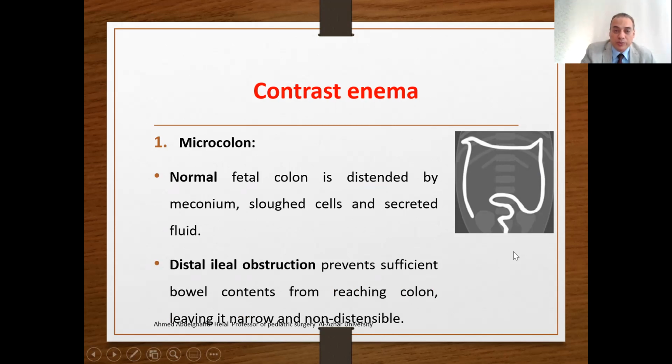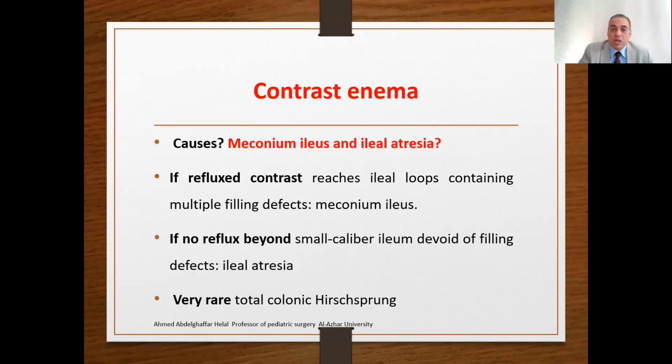What are the causes? Maybe meconium ileus or ileal atresia. How to differentiate? If refluxed contrast reaches the ileal loops containing multiple filling defects, it is a meconium ileus. If the reflux cannot go beyond the small caliber ileum, it is an ileal atresia. Very rare total colonic Hirschsprung may give the same picture of microcolon.